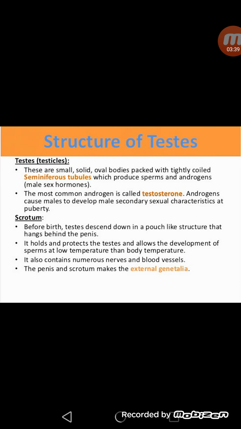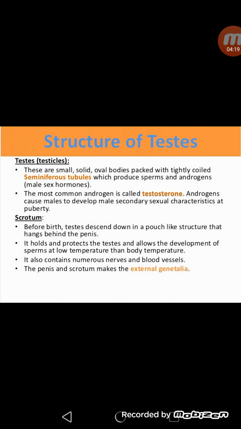Now firstly we will study about the testes. These are two in number and somewhat oval in shape. These are small solid oval bodies packed with tightly coiled seminiferous tubules. Means the internal structure of the testes is called seminiferous tubules, and these testes produce sperms and the male sex hormone called testosterone. This testosterone hormone controls all the male activities, all the characteristics in the males. So we can say the main function of the testes is to produce sperms in very large number.